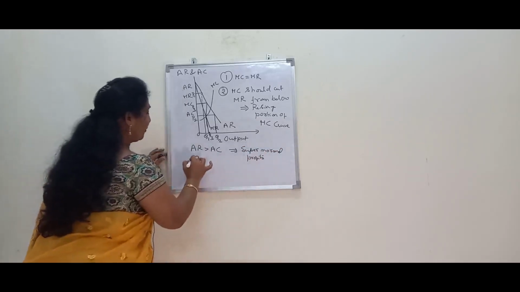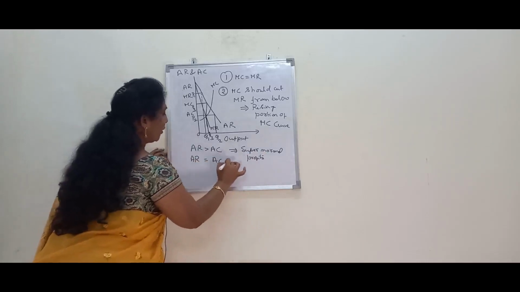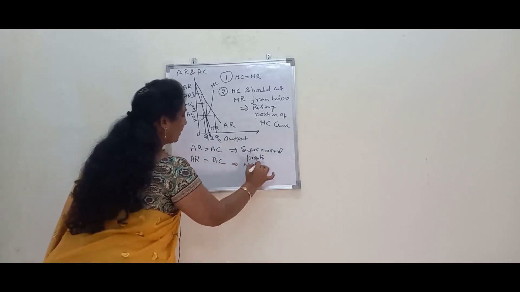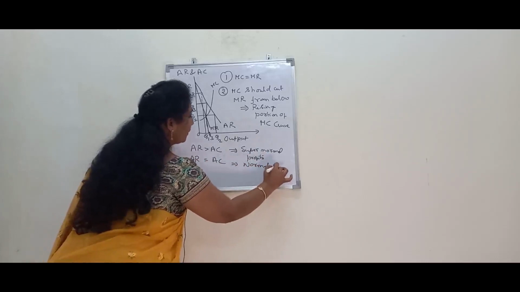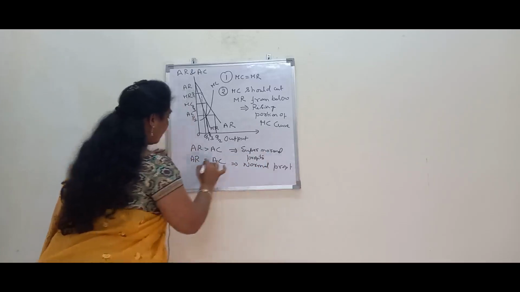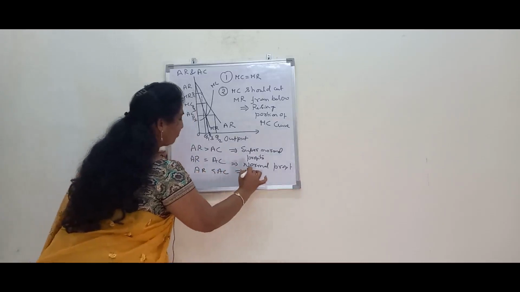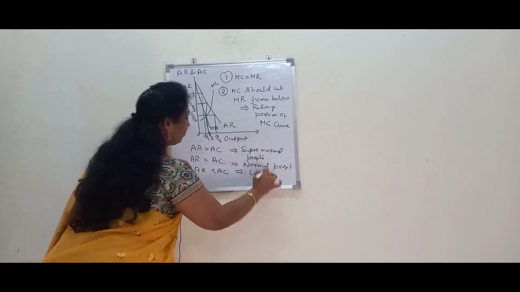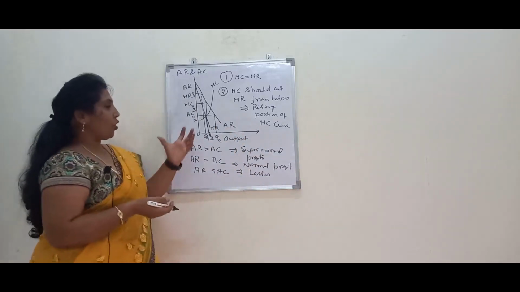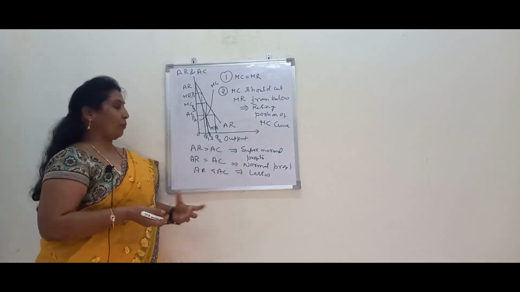AR is equal to AC, normal profit. AR is less than AC, losses. So a monopolist always enjoys supernormal profits.